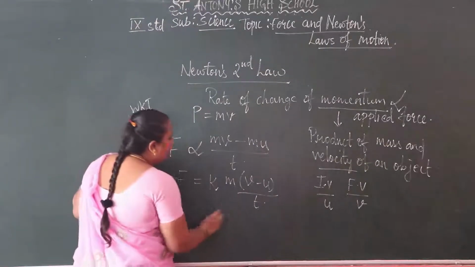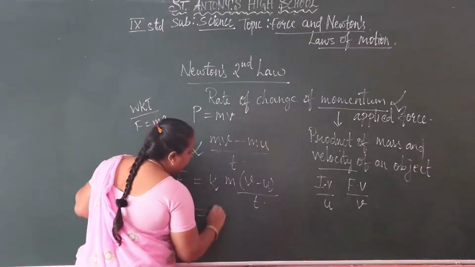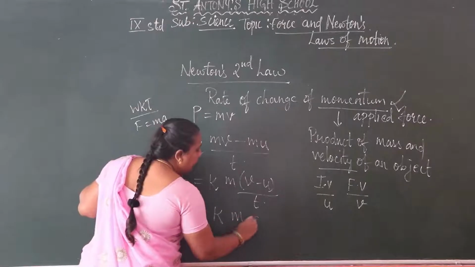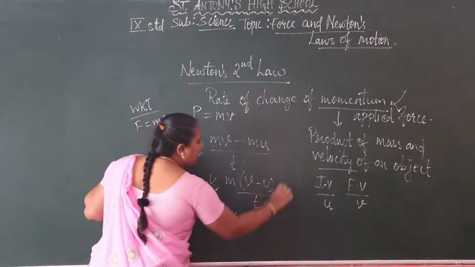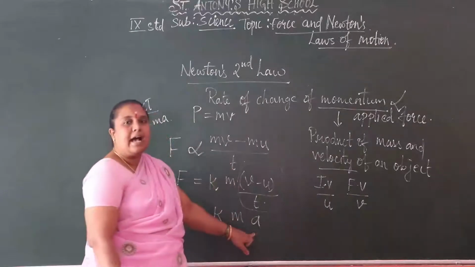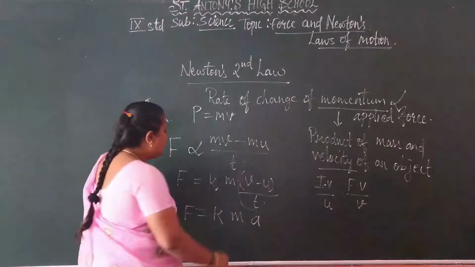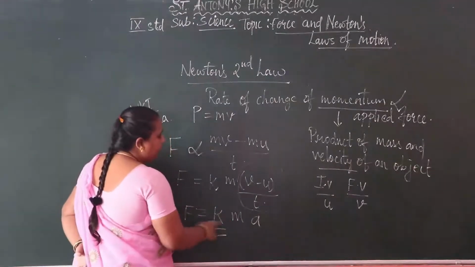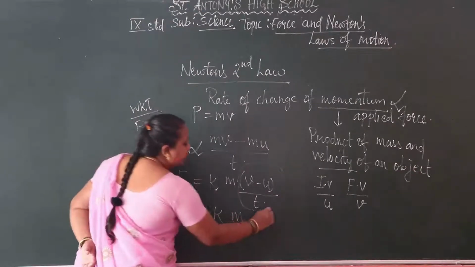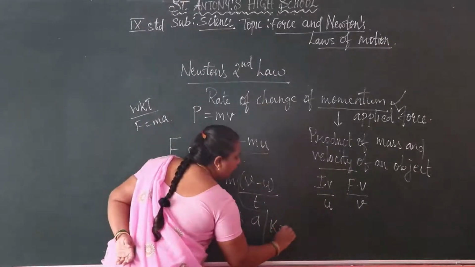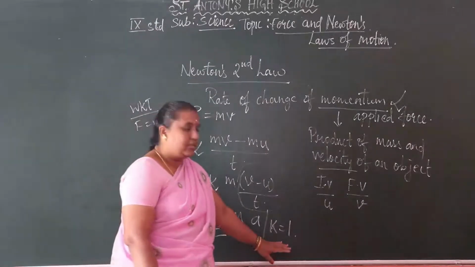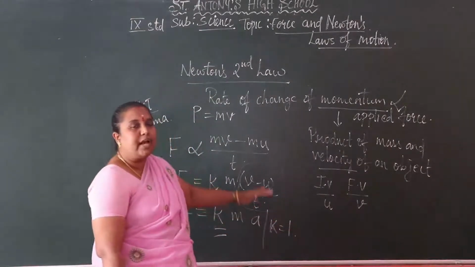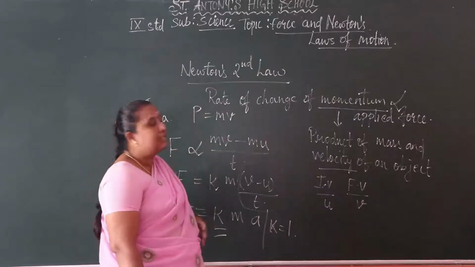Here F equals m a means k into m into a. So F equals k into m into (v minus u) by t, which we write as acceleration a. So here this constant k equals 1. Based on this, we have to define Newton's second law.